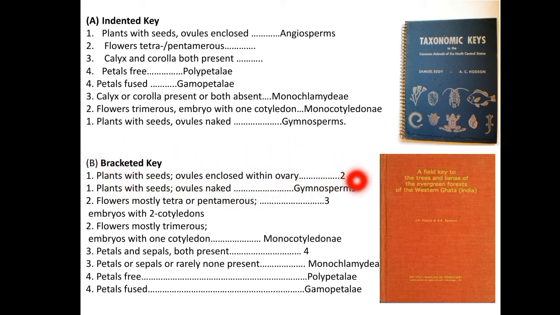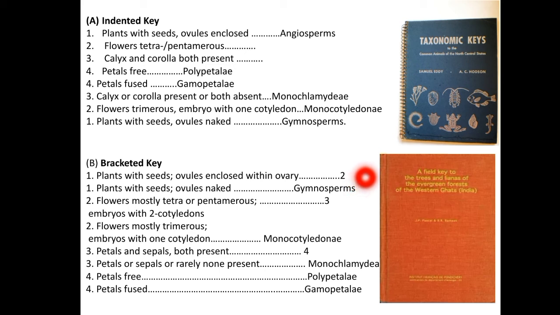Opposite the lead, meaning opposite the character of the lead couplet, on the right hand side of the page, a number is given. So this is your page number, and it is used as the reference number further down the key. So you have to open page number 2 which is present in the key. Then you have to refer to the further characters.